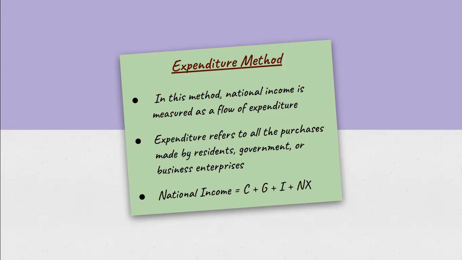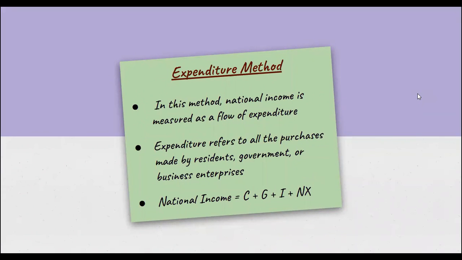So these are the three methods to calculate national income, and whenever we calculate national income by income method or expenditure method or value added method, the value should come the same for the same set of inputs. So with this, we come to the end of our session.